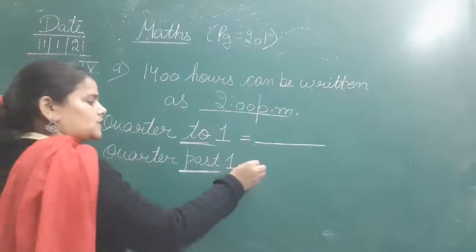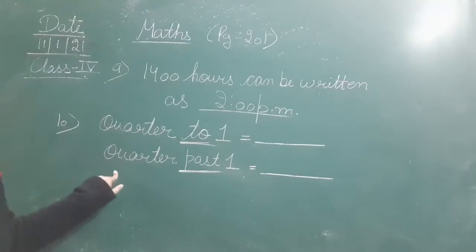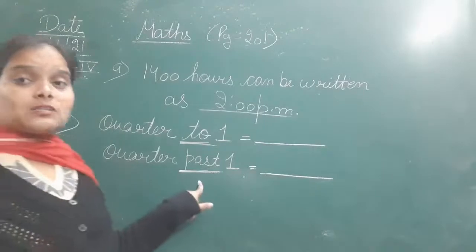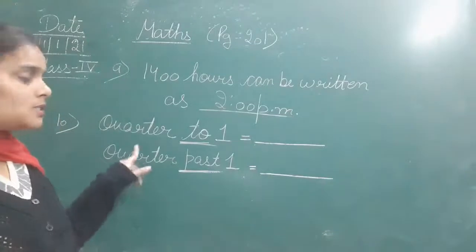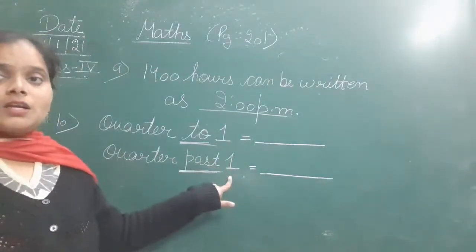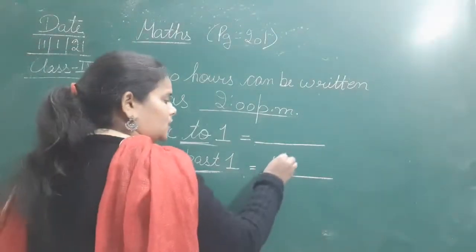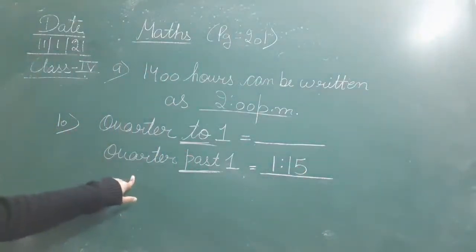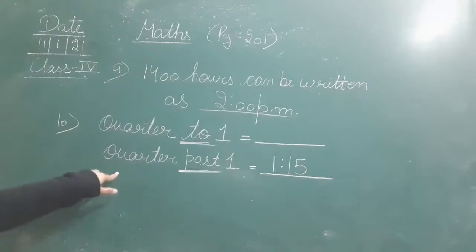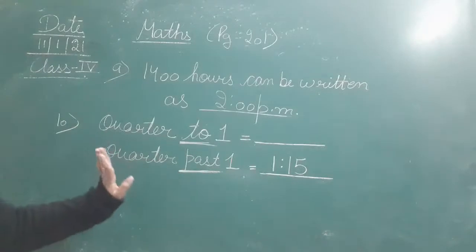1:45 और 1:15 ये याद रखना है. तो देखिए, simply you can learn with this method. Quarter means 15 minutes. Quarter past, that means 15 minutes have already been passed. So 15 minutes have already been passed in 1, so that is 1:15. So 1 o'clock time हुए, only 15 minutes have already been passed.